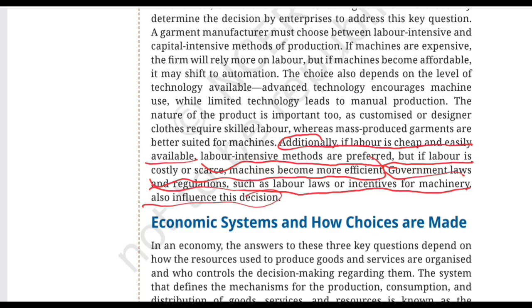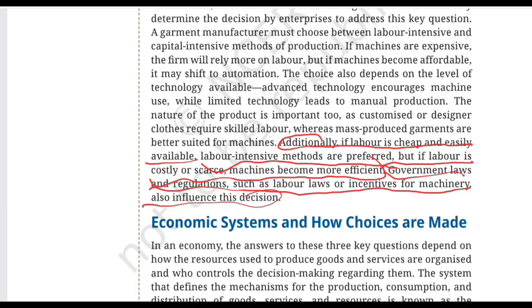We started with scarcity, which forced us to make choices, and economics asked three fundamental questions: what to produce, how to produce, and for whom to produce. Let's say you want to open a school uniform company. I'll ask you three questions here. Question 1, you decide to manufacture school uniforms. What to produce is clarity: school uniforms.